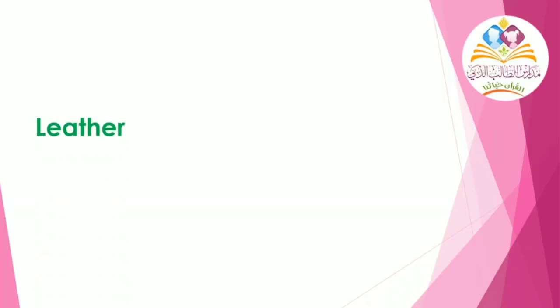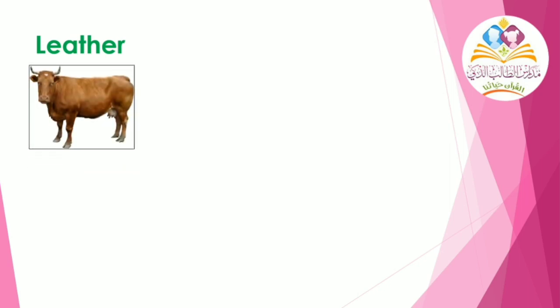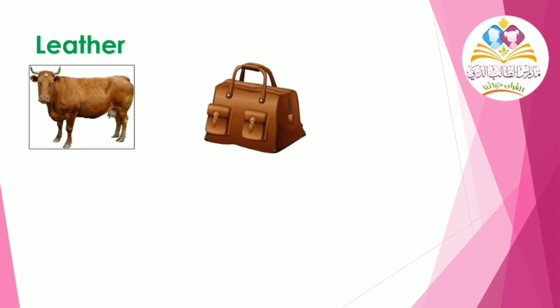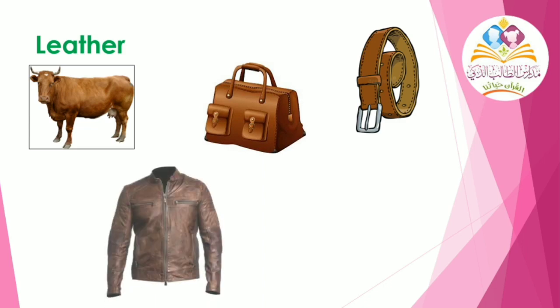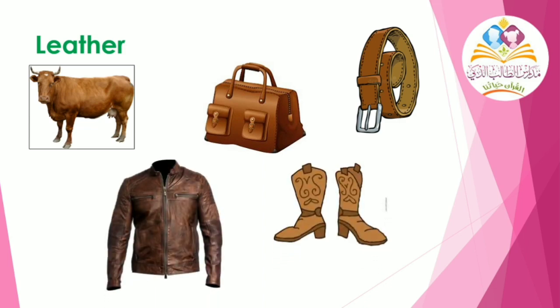The next one is leather. Say leather. Here, as you can see, there is a cow because the leather comes from the skin of the cow, and it gives a strong material.